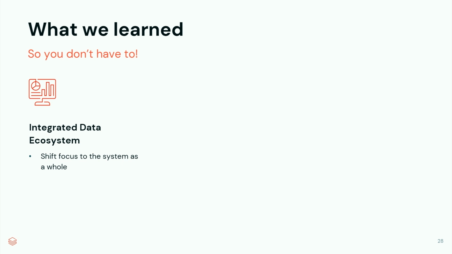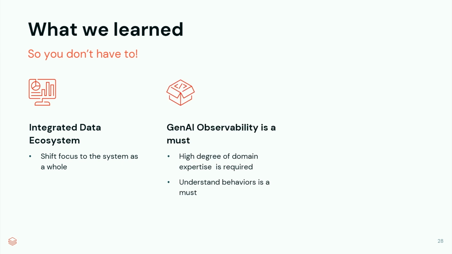But when you look at the system as a whole, you realize that there's a lot of potential for leveraging data from other parts of it to perform observability and understand where things went wrong. In fact, I believe that it's much easier when you look at it from that lens. So the importance of having this data ecosystem helped us a lot.